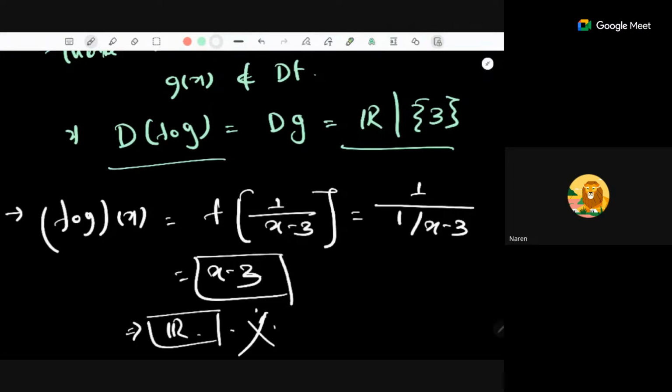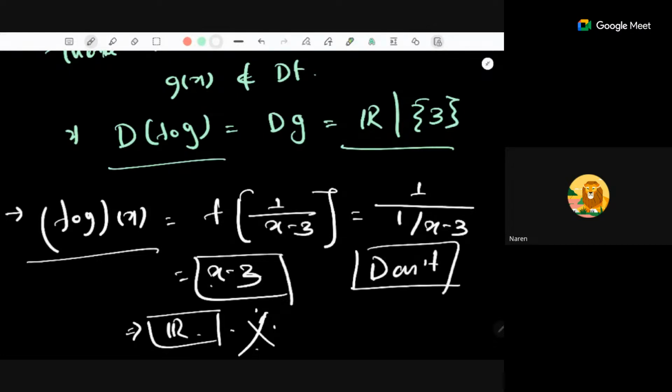And this is wrong. Why is this wrong? Because we are applying functions over a chain. First, I want to find an output, and then I want to find another output. So if you think that the f composition g is x minus 3 and then compute the domain, you will reach the wrong answer. It is possible that you will include some extra point on which our f composition g process is not well defined. It's a process: on a function, you are applying another function. So this chain should be valid, right? So don't find the expression and then compute the domain. This is not a correct way.